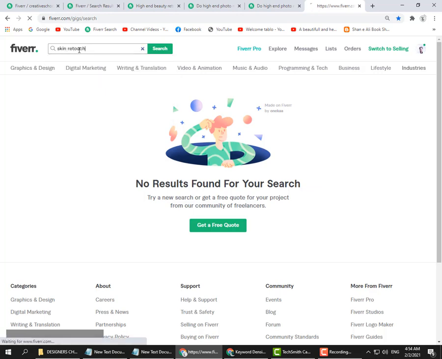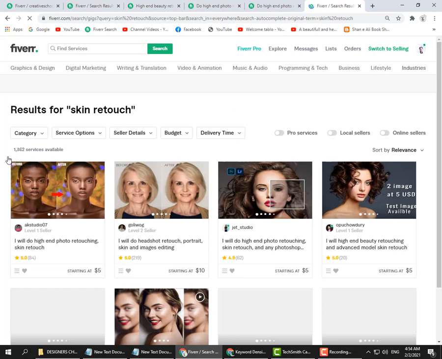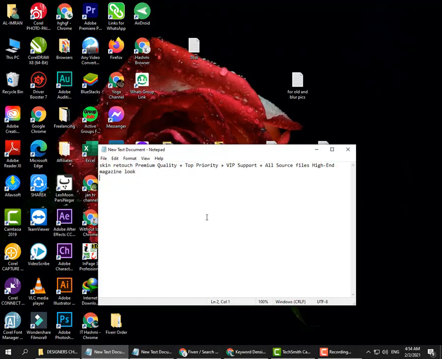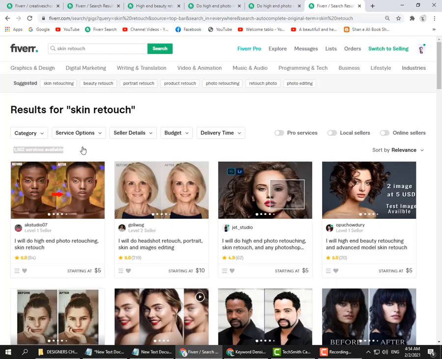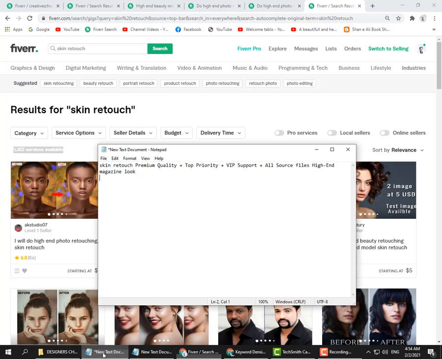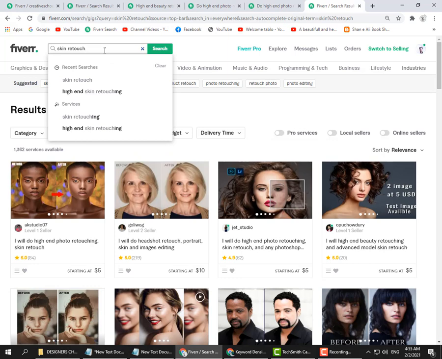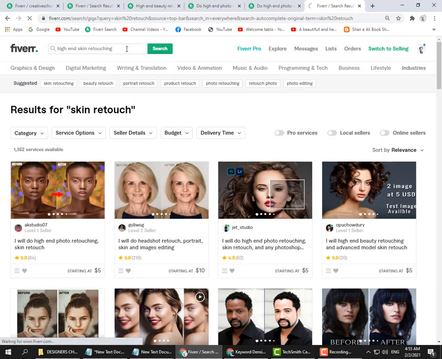skin retouch. Now you can see they say that 1300 services are available. It means we can create a gig on this topic. I will save this keyword in a notepad file. Okay, now I will click here and I will see, and this is also a keyword: high-end retouching.